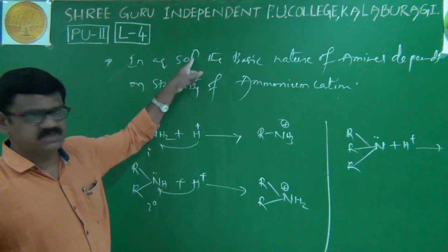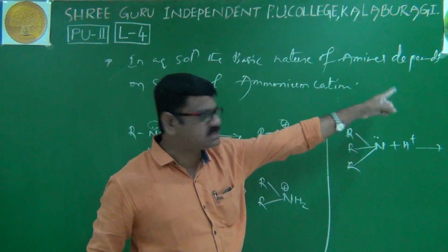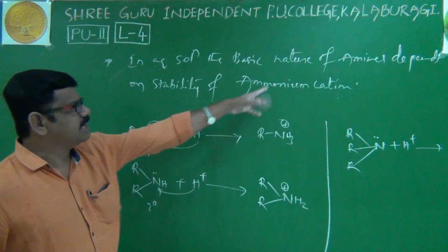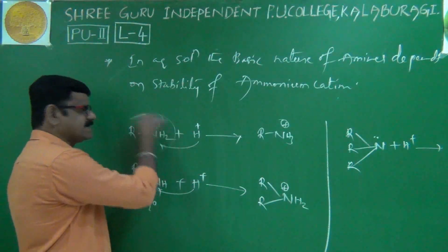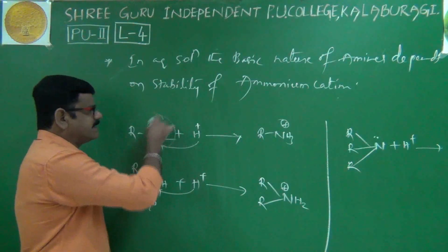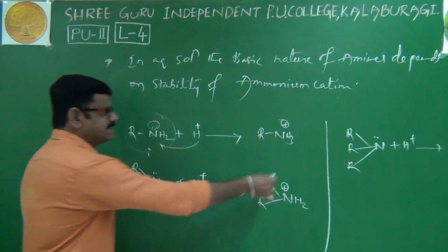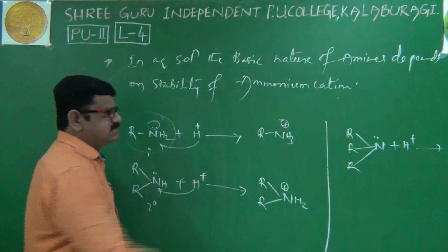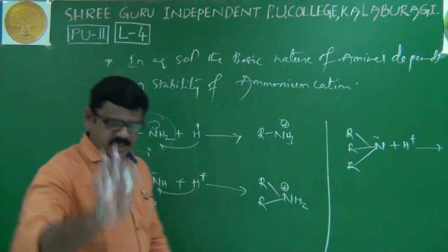Now, what is the meaning of the statement? In aqueous state, the basic nature of amines depends on the stability of the ammonium cation. As far as primary amines are concerned, it is its ammonium cation. As far as secondary amines are concerned, it is its ammonium cation. As far as tertiary amines are concerned, it is its ammonium cation.